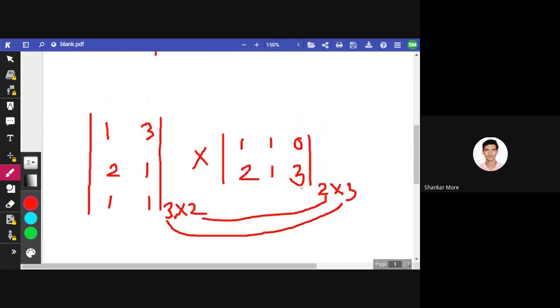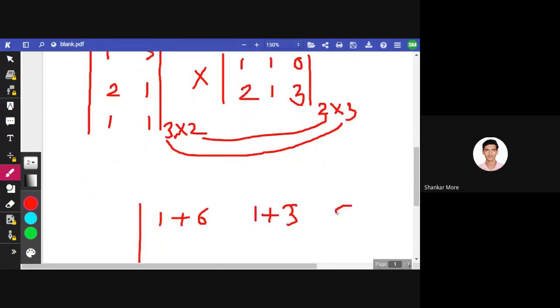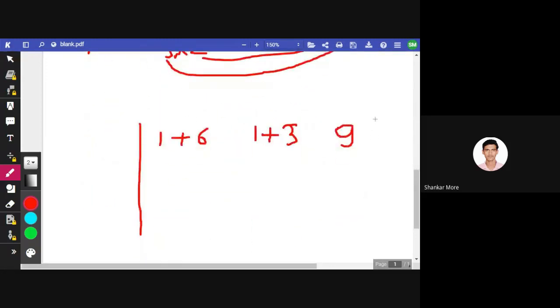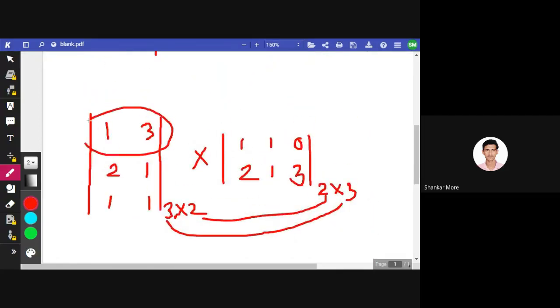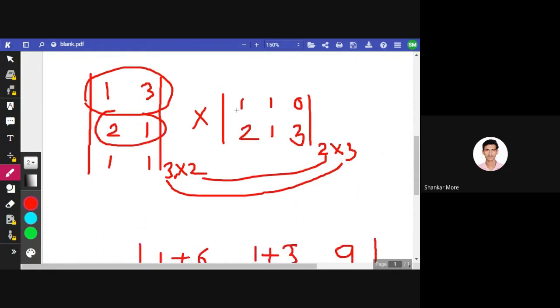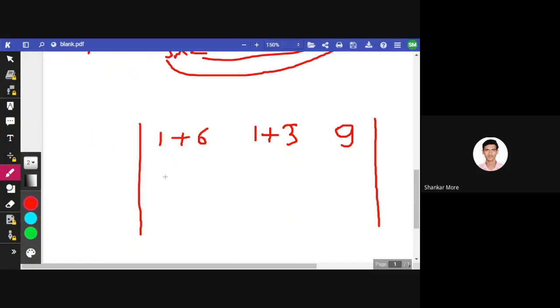Now first row third column: 1 multiplied by 0 is 0, 3 multiplied by 3 is 9. So I'll directly write 9 here. Okay, so I've got the first row. Now the first row is done. Now go with the second row. Second row first column: 2 multiplied by 1 is 2, and okay, you got it. I hope you got it, right?